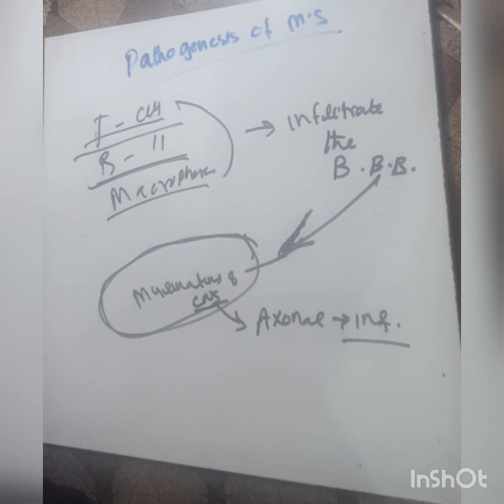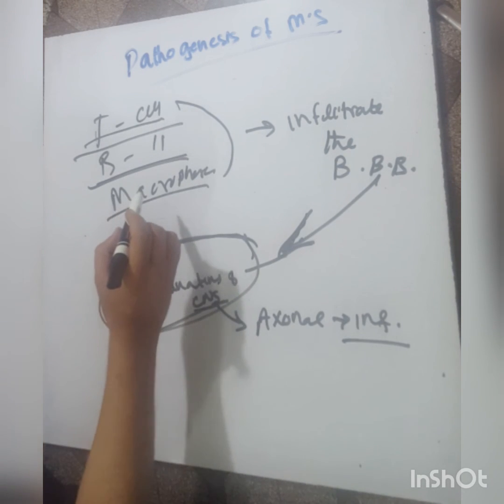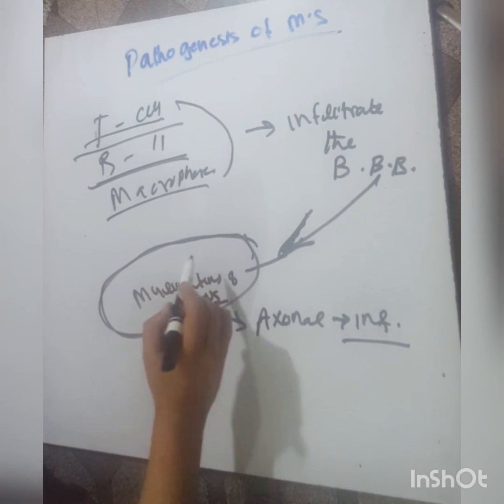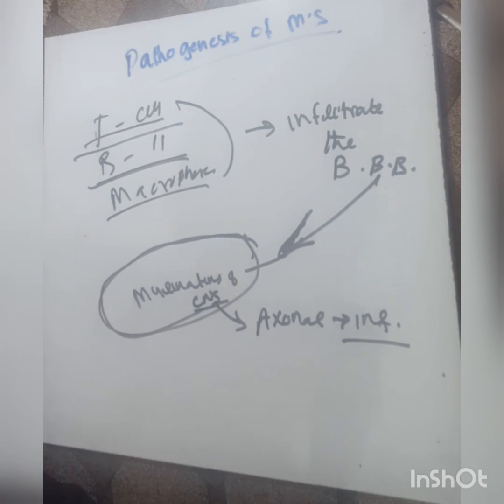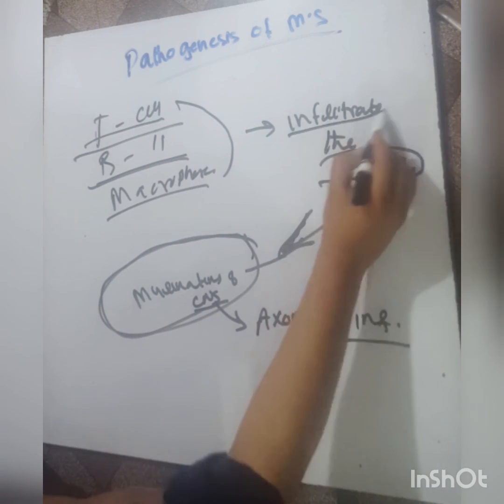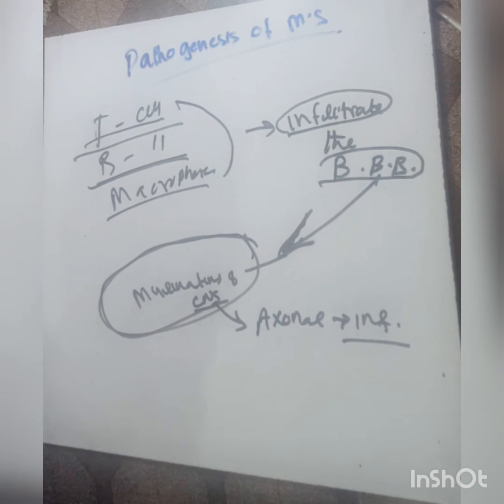The pro-inflammatory autoimmune response is directed against the components of CNS myelin, the myelin sheaths of CNS neurons. This is the mechanism of multiple sclerosis, with infiltration of the blood-brain barrier. In the next lecture, we will discuss the diagnosis of multiple sclerosis.